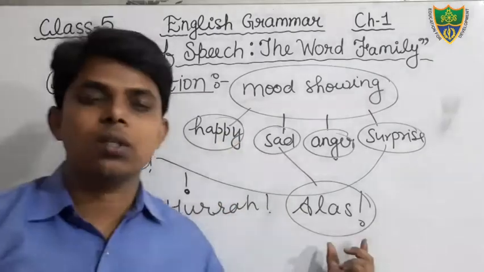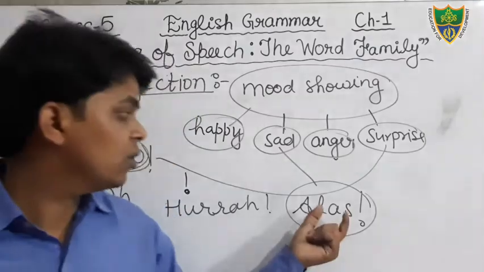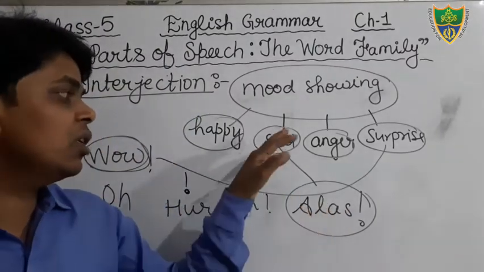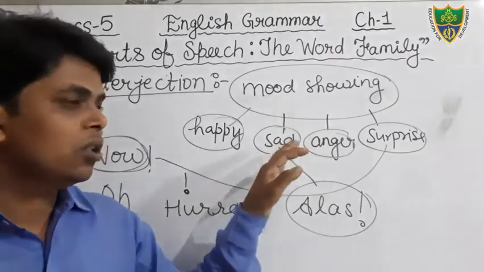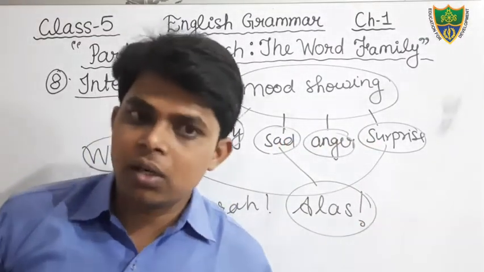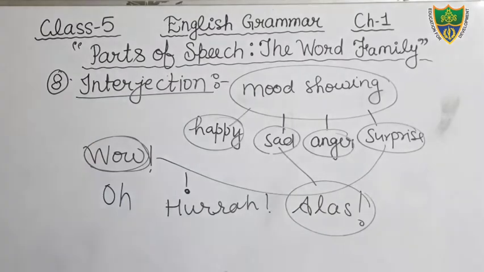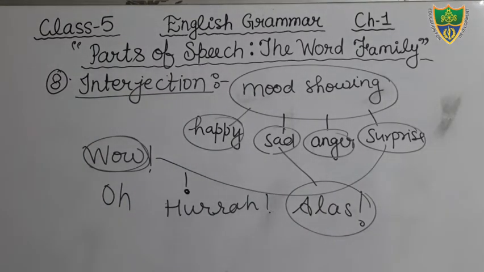Alas, the cat is dead. Here the word alas denotes the sad mood. So in interjection, it denotes the mood of the subject, either happy or sad or anger or surprise.